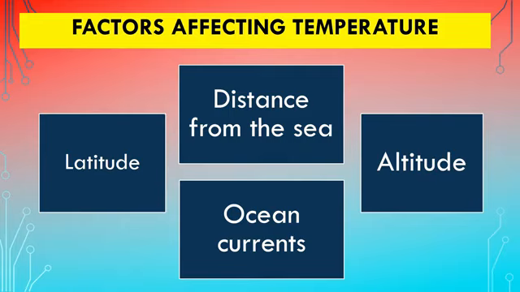Distance from the sea. This is also a factor which affects the temperature because water bodies help in regulating the temperature of the place. If the place is close to the sea, the temperature will never be very high or very low because water will control the temperature. But the places which are very far from the sea will have very high temperature in the summer season and very low temperature in the winter season. In the same way, ocean currents, their role is confined to the coastal areas. The places along the coast which receive warm ocean currents, there the temperature increases for a while. If they are experiencing cold ocean currents, then the temperature will fall down.